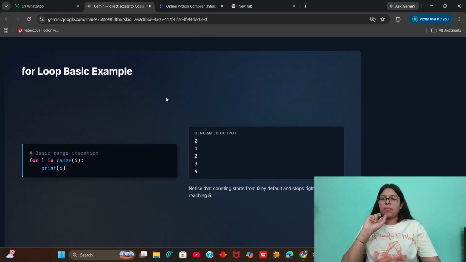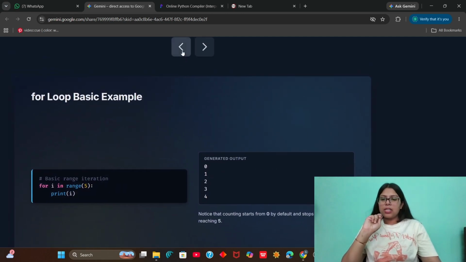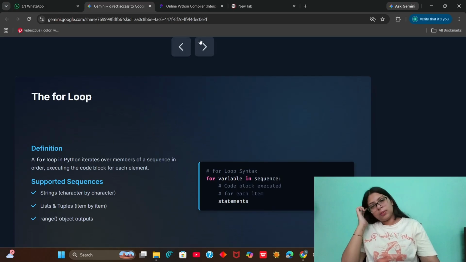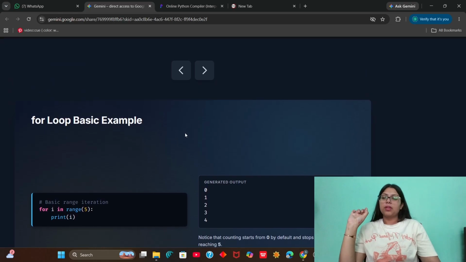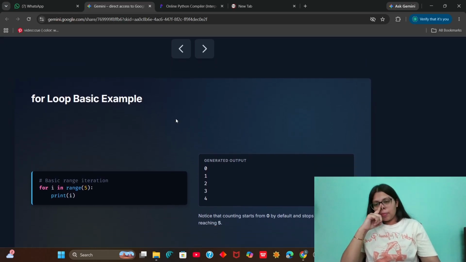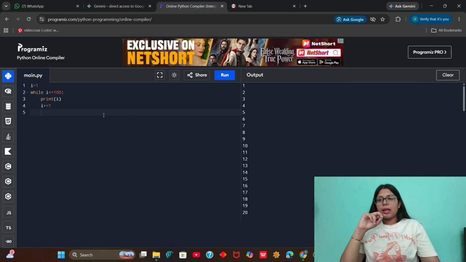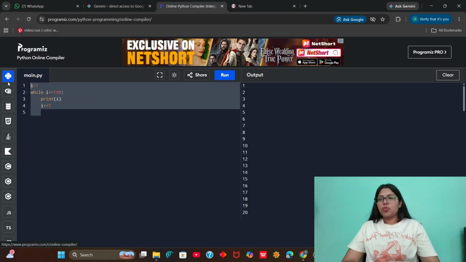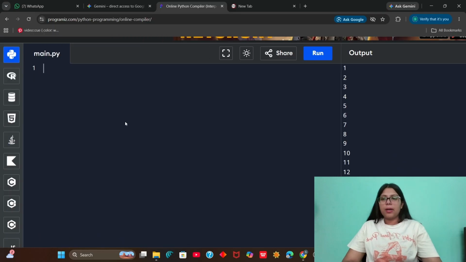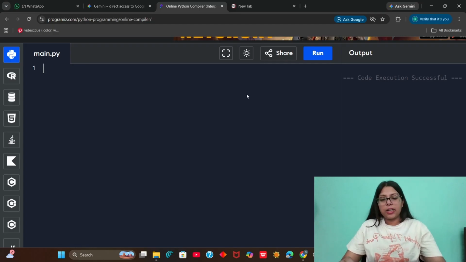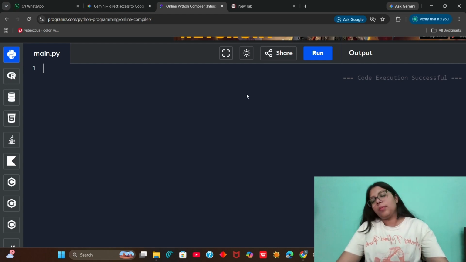So this is the basic example. We will first have to understand the range function object before we get into it. As we know, we can use a for loop whenever we have to run for a particular number of times. In the while loop we saw that we have to write a condition, and that condition can go up to an infinite loop as well.